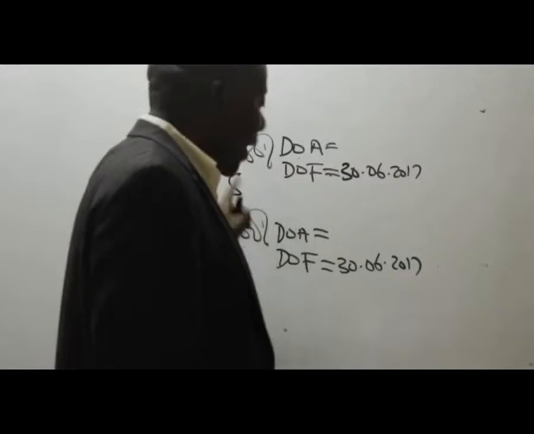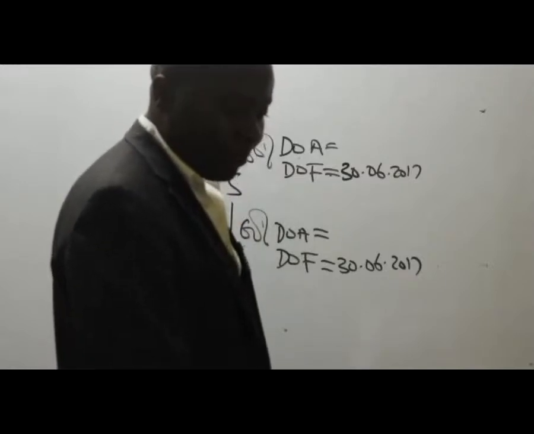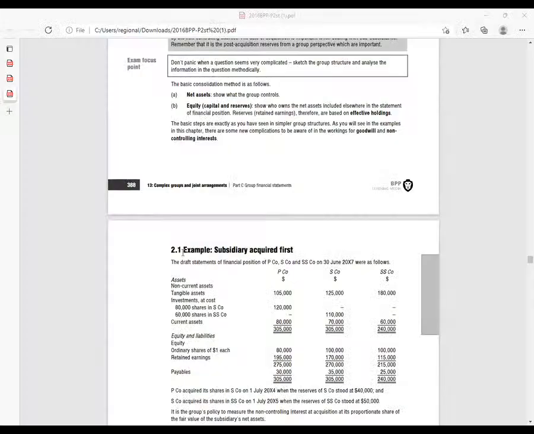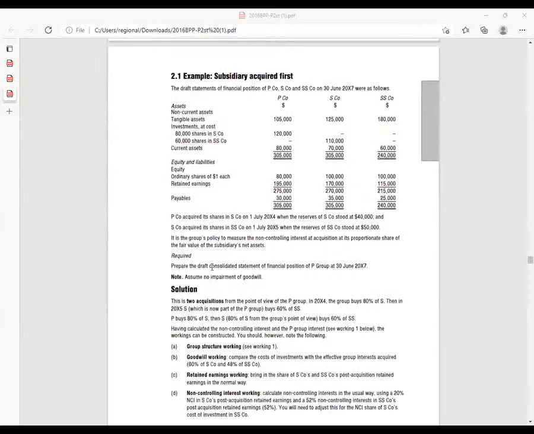When did P acquire S? We are told here P company acquired its shares in S company on 1st July 2014. And then S acquiring SS was on 1st July 2015.